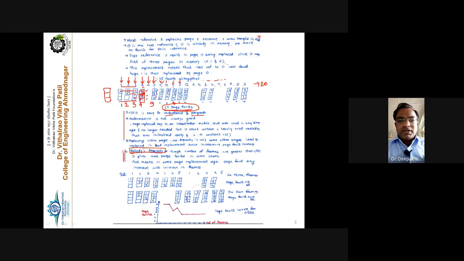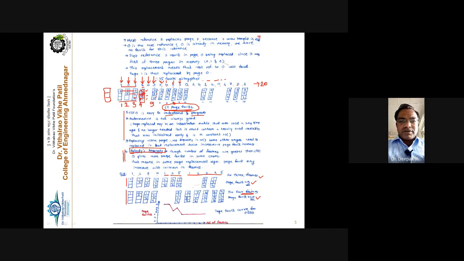And this is the only algorithm, remember this point. The others, LRU and optimal, do not suffer from Belady's anomaly. This is the only algorithm, FIFO, which suffers from this problem. Why and how? For that we justify the answer with the string 1, 2, 3, 4, 1, 2, 5, 1, 2, 3, 4, 5. Take the number of frames initially 3, and then take 4 frames. For 3 frames the page fault is 9, and for 4 frames the page fault is 10.